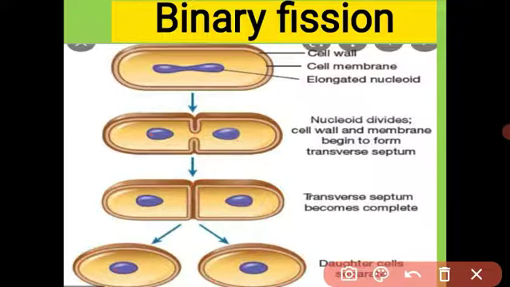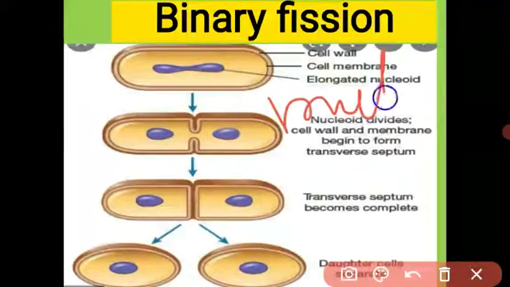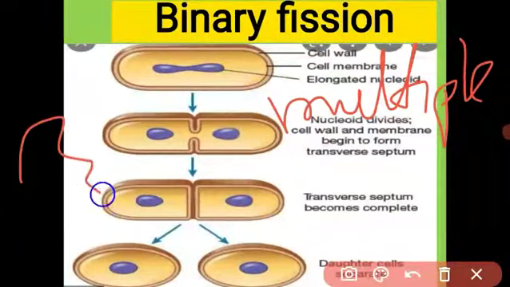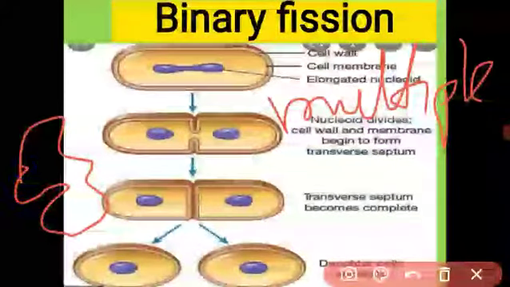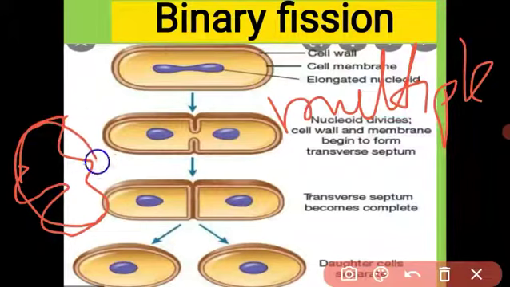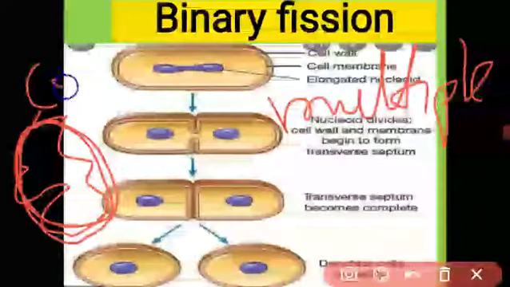Multiple fission. Multiple means many and fission means divide. You know this is the amoeba. Amoeba is a unicellular organism. Its body has no proper shape. This is called the pseudopodia. Whenever there is an unfavorable condition, the amoeba covers its body with a hard covering. This covering is called the cyst.